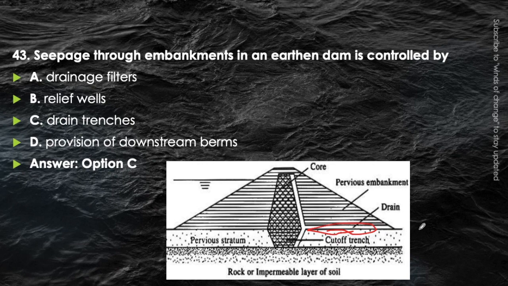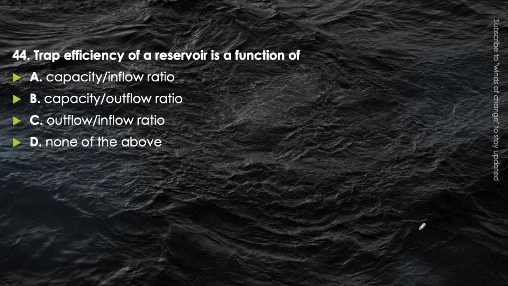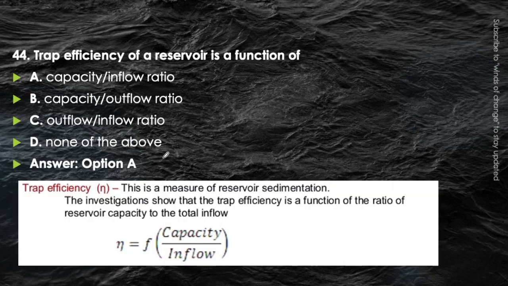Okay. Next question. Trap efficiency of a reservoir is a function of capacity per unit inflow, or capacity per unit outflow, or outflow upon inflow ratio, or none of the above. Just think about it. Do you know about trap efficiency? Trap efficiency is a measure of the reservoir sedimentation.